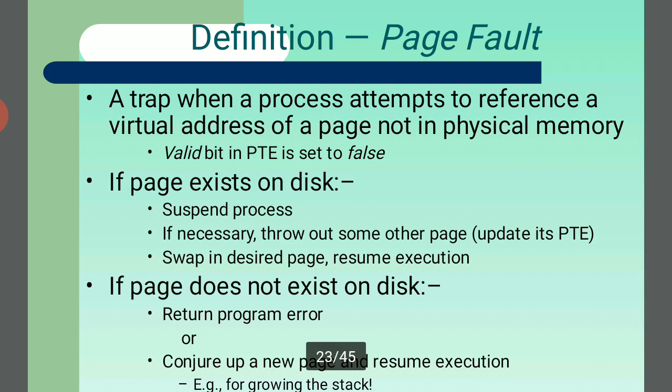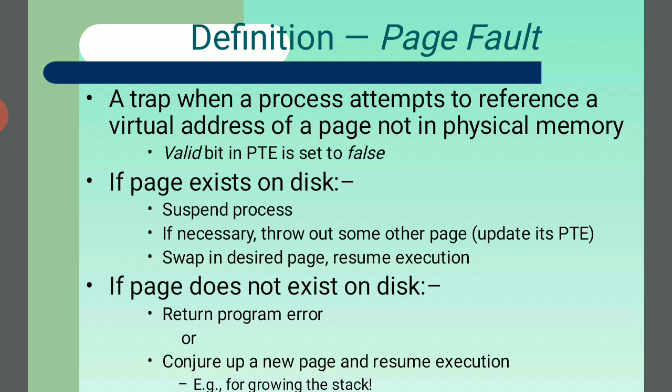The definition of a page fault: a trap when a process attempts to reference a virtual address of a page not in physical memory, where the valid bit in the PTE is set to false. If the page exists on disk, the process is suspended, and if necessary some of the other pages are thrown out, the PTE is updated, the desired page is swapped in, and the execution is resumed.